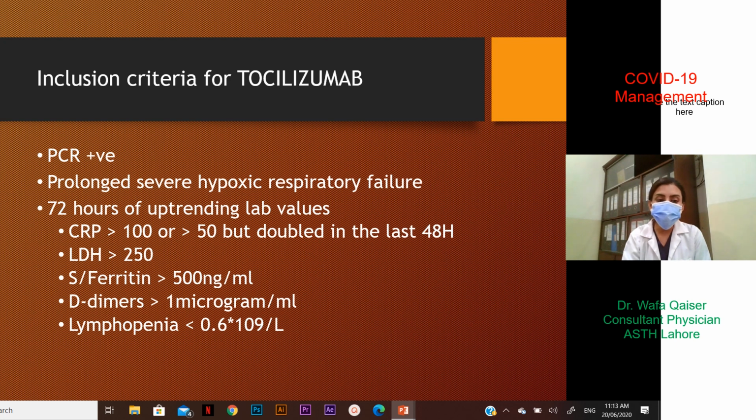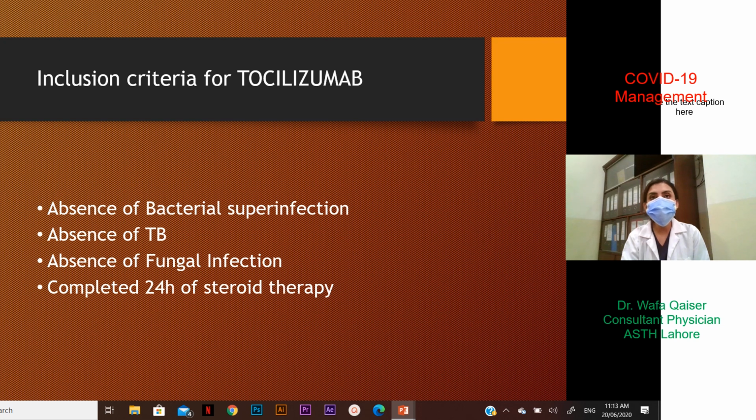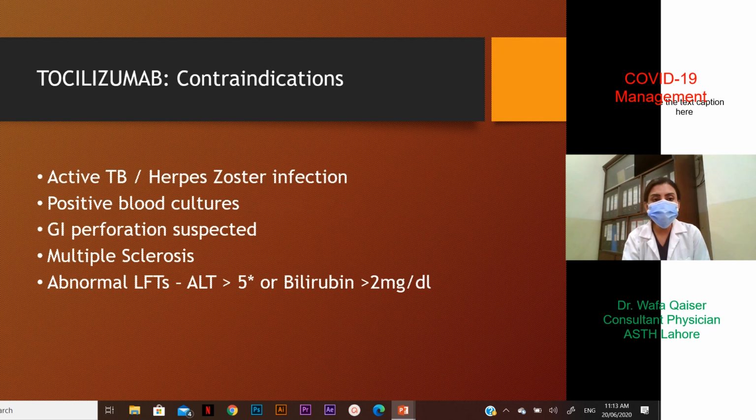LDH above 250. Serum ferritin above 500. D-dimers above 1 microgram per ml, and lymphopenia less than 0.6 into 10 raised to power 9 per liter. Absence of any bacterial superinfection, as we are going to send blood cultures, there should be evidence of that. Absence of tuberculosis, absence of fungal infection, and the patient should have completed 24 hours of steroid therapy. So these are the criteria that would need to be fulfilled for a patient to be started on tocilizumab.